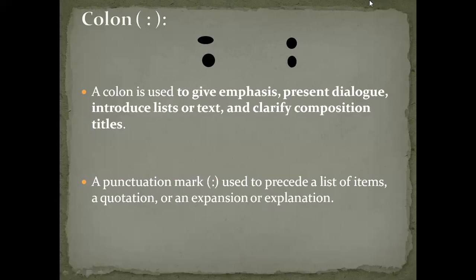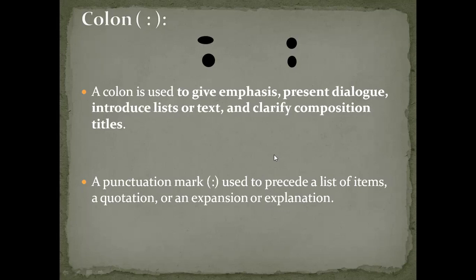You use a colon when you are writing a list of items. For example, what are the ingredients used to make chapati dough? Flour, wheat, oil, water, salt.